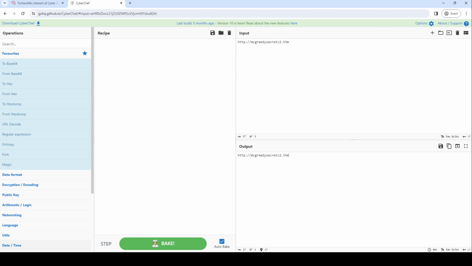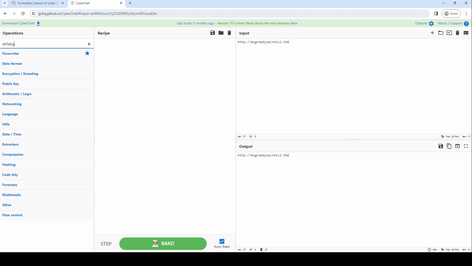We can search, okay, defang. Favorites, button star, recipe, button save, results, flow clickable, button full, button delete, button step, button bake, checkbox checked, clickable, auto bake, input, button add, button folder open, button view, clickable, edit, multi-line, output, button save, button content copy, button open in browser, button full, clickable, edit, multi-line, find error dialog, Cyberchef.